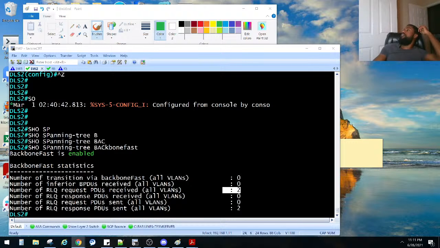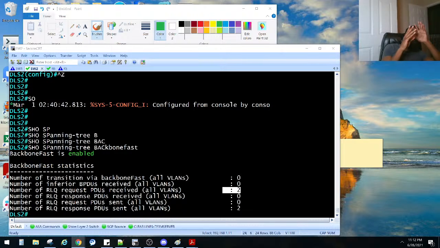RPST? Rapid Spanning Tree? Yeah, because a lot of this stuff with Spanning Tree, it's kind of like set it and forget it. You got all these features. It'll figure out who the root port is, which ones need to be blocked, which ones can be alternate. It's done automatically. With Spanning Tree, it's kind of like a set it and forget it protocol.